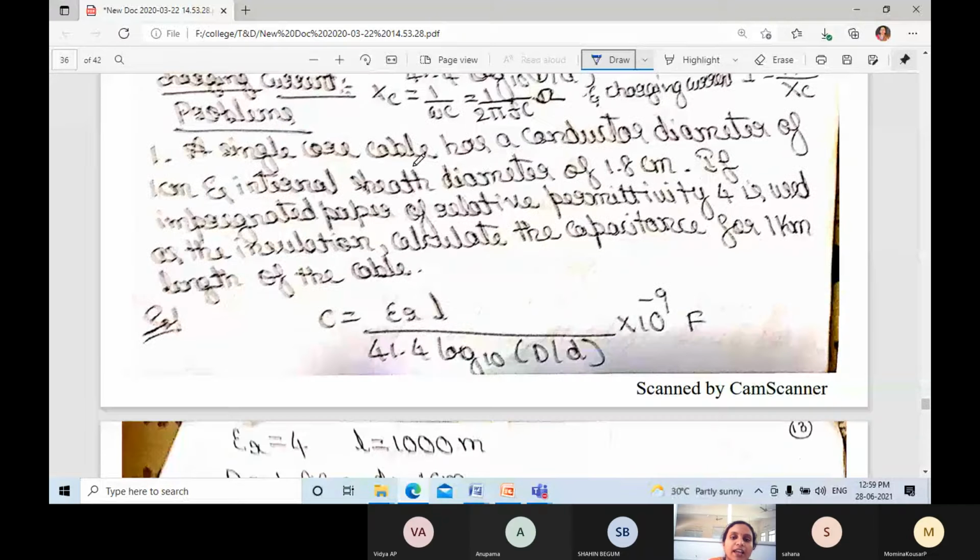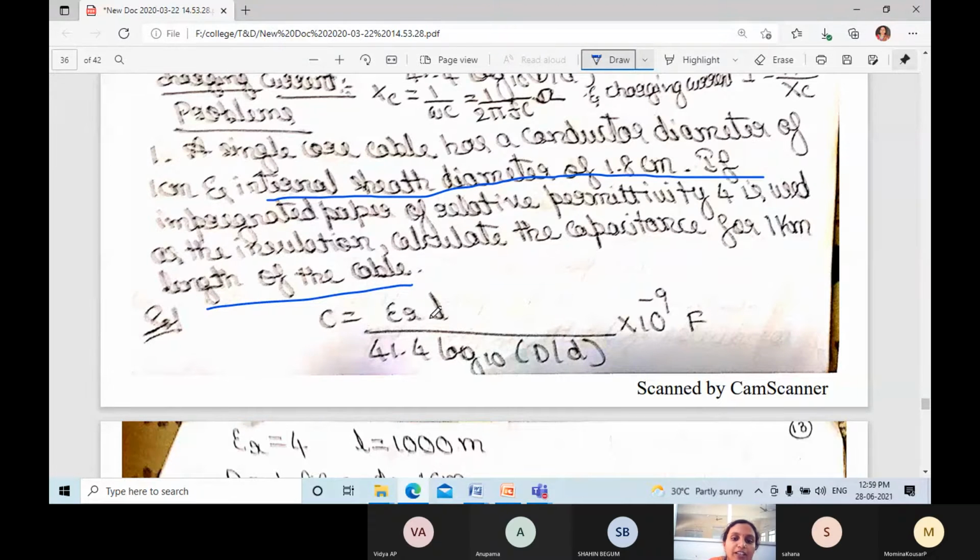What they have given: a single core cable has a conductor diameter of 1 centimeter and an internal sheath diameter of 1.8 centimeter. That means capital D and small d they have given. If impregnated paper of relative permittivity 4 is used as the insulation, calculate the capacitance for 1 kilometer length of the cable.